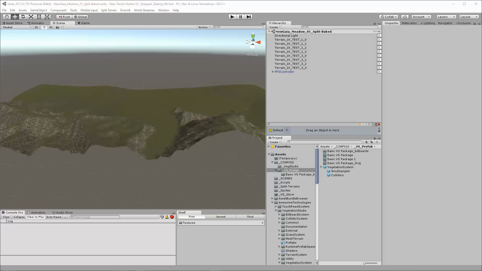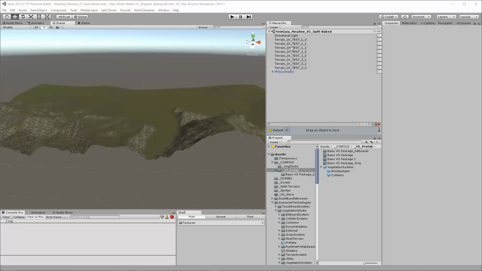Hi, so this is going to be a short video just explaining how to use this little utility I've written for Vegetation Studio. So it's just the standard Vegetation Studio for if you're using 2017. Pro's great on 2018, and it will do all this kind of multi-tile workflow much easier. You just need one instance and it can deal with multiple terrain tiles.